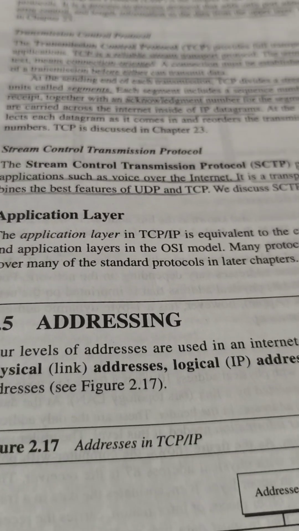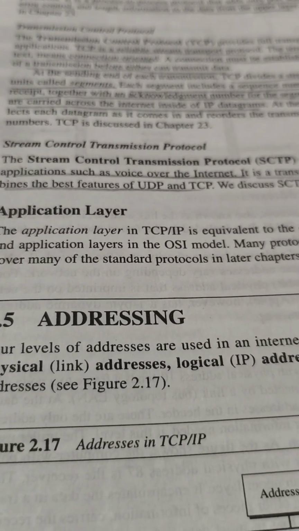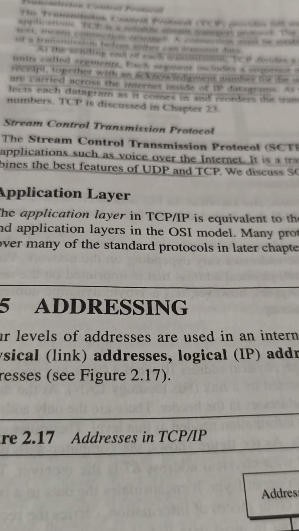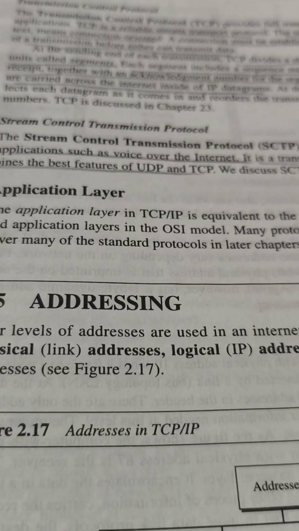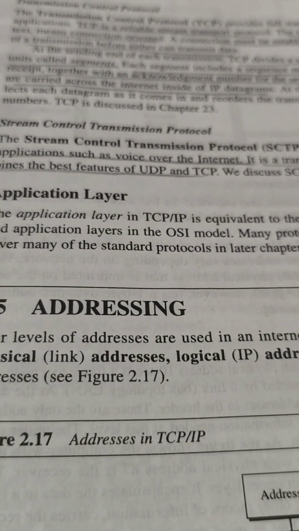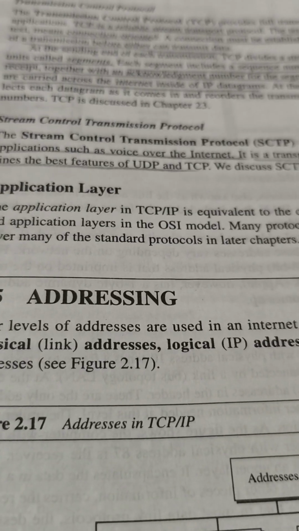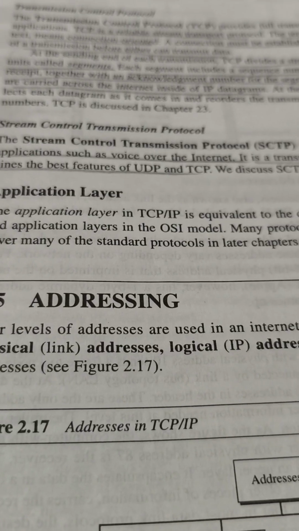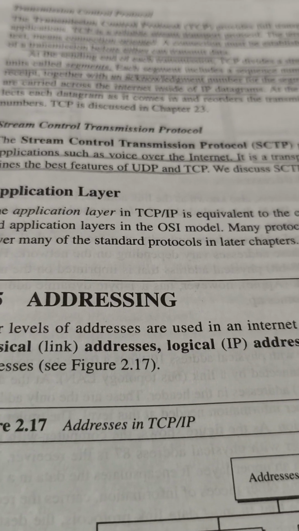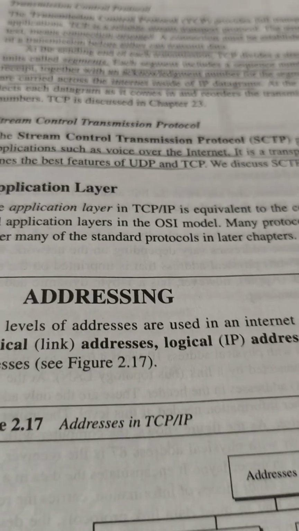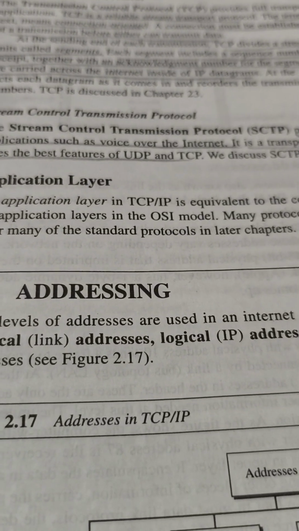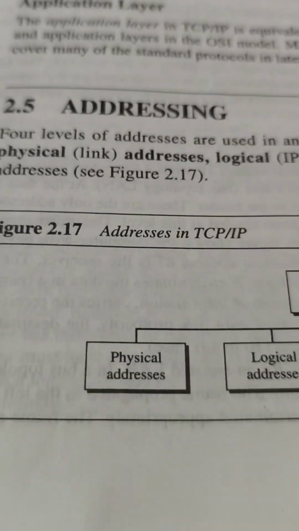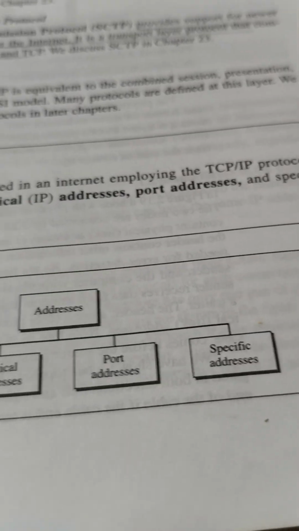Even though lakhs and crores of systems are interconnected through the internet, an IP address takes care of that. A particular address is given to a system. When we connect it to the network, the internet, an address is immediately provided to you. That is called an IP address. This IP address is unique and universal. No two systems will have the same IP address. All will be different. Therefore, addressing is important. Here, the addresses are mainly classified into physical address, logical address, port address, and specific address.